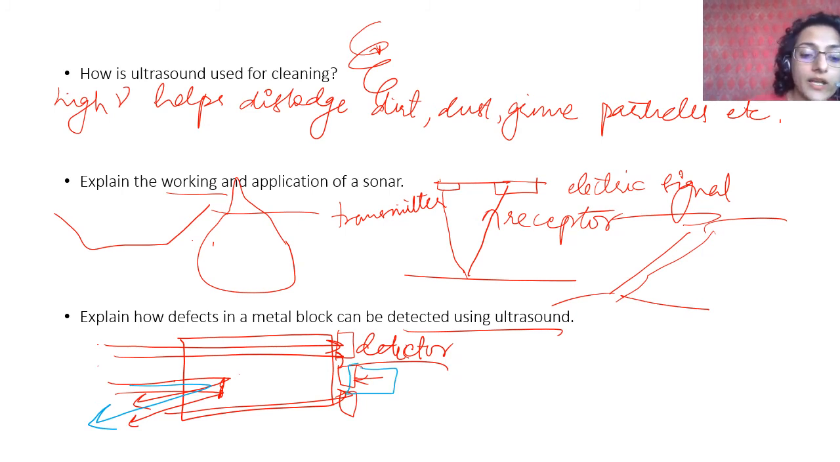Therefore, since it does not receive any signal, they realize that there is a flaw, and depending on which detector does not get that signal, it also shows the location of that flaw.